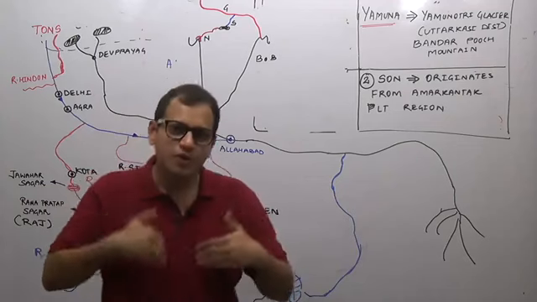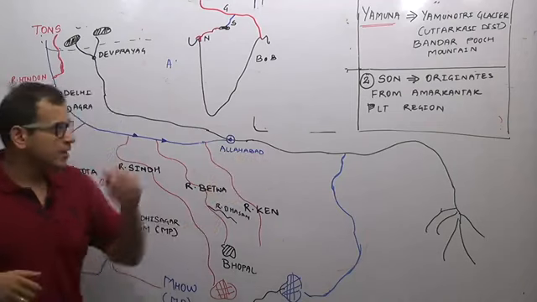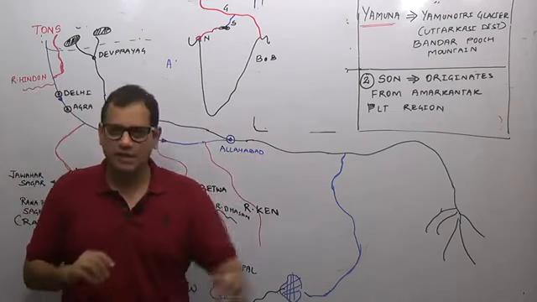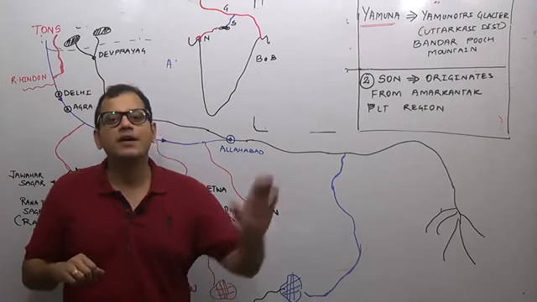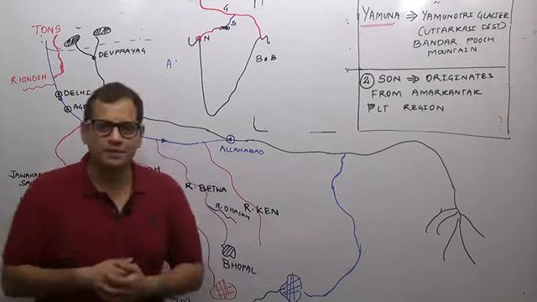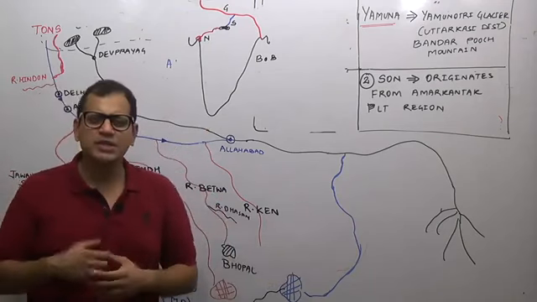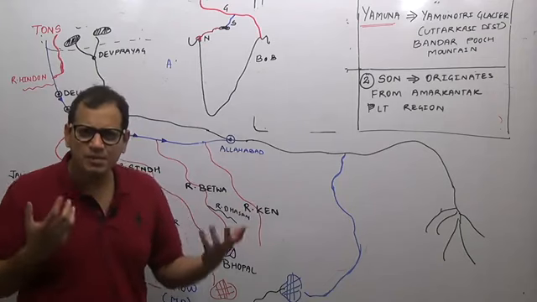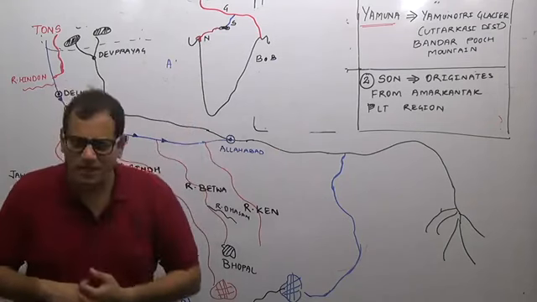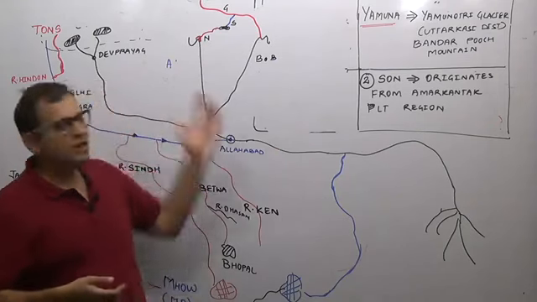Just try to think one more point. River Son is a tributary of river Ganga. River Ganga is Himalayan or peninsular river? It is Himalayan river. River Narmada is Himalayan or peninsular river? Where it is originating? In the peninsula. Amarkantak Plateau region is a peninsula in the Vindhyan and Satpura ranges. So it originates in the peninsula and it is flowing towards the Arabian Sea.